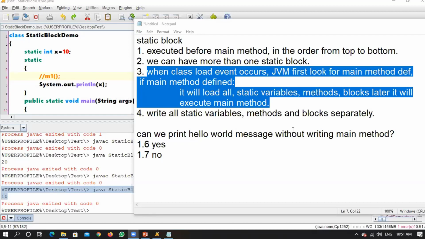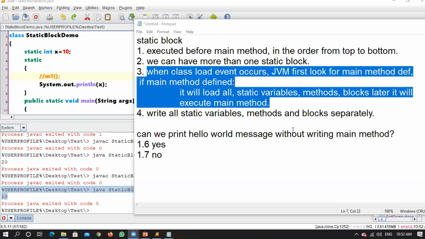Even if you change one particular part of that function, that means instead of public, if you write private, or if you miss static, or instead of void, if you write int, or instead of String in the argument, if you write int args, then there will be a method overloading. That means it will not be able to identify that particular method, and the JVM says that there is no definition for a main method written.